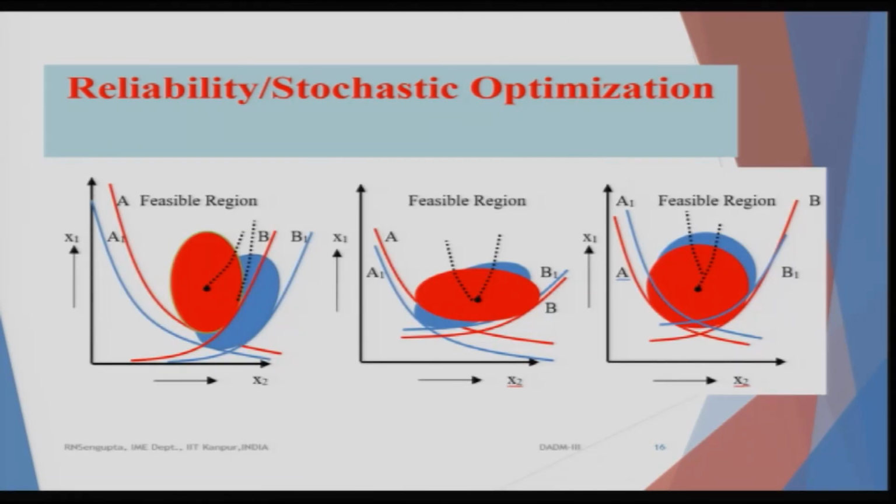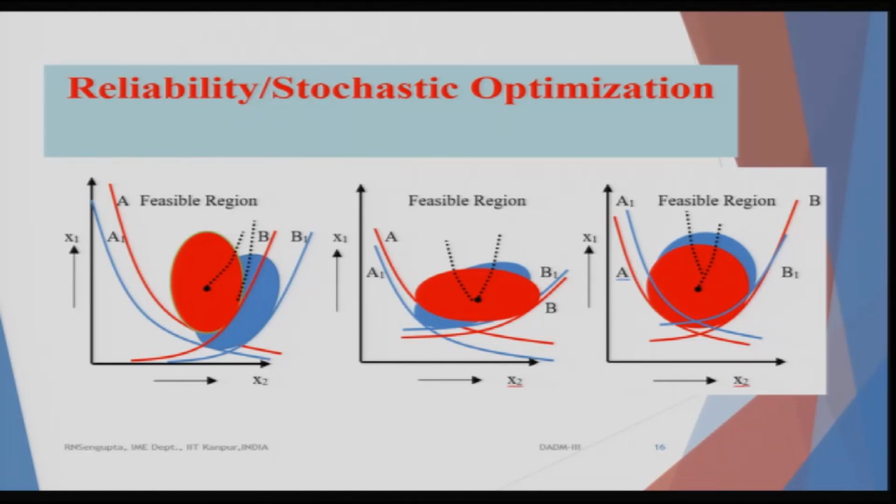So, this is the fact, in the rightmost panel is the one where we consider both the variances of x1 and x2 to be equal, hence the common area or the feasible region are circles, and these circles would basically move inside the feasible region depending on the level of reliability increasing or decreasing.